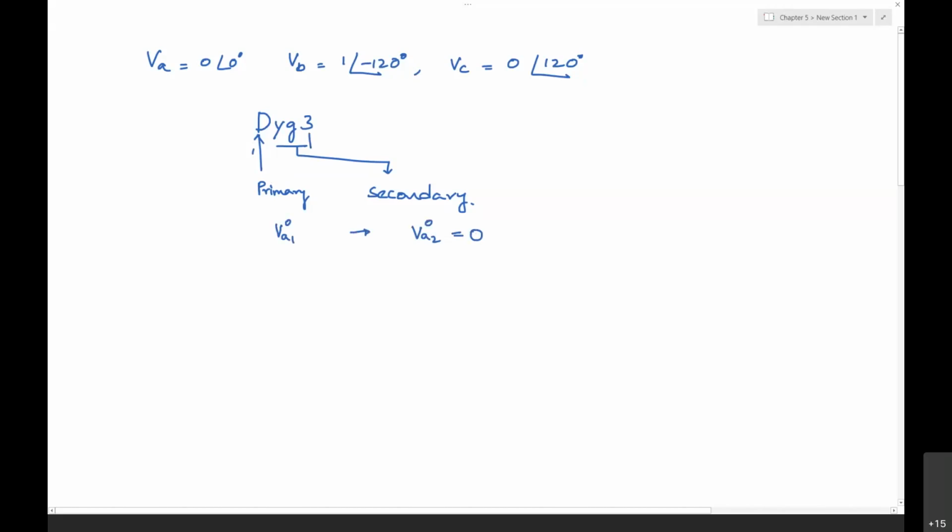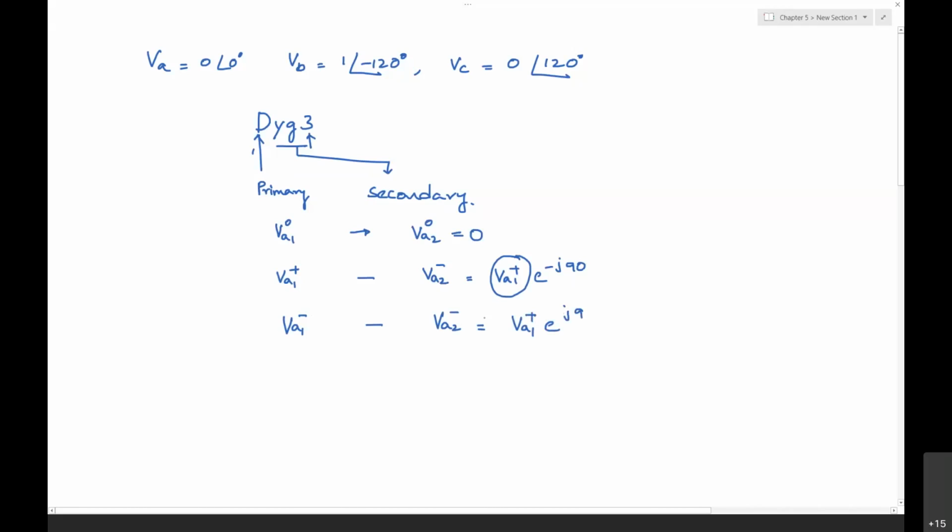Then with respect to the positive sequence voltage, VA2 positive is equal to VA1 positive sequence times e power minus j 90 degrees. It will be lagging with respect to the positive sequence of the primary voltage. And for the negative sequence, VA2 negative will be VA1 negative times e power j 90 degrees.